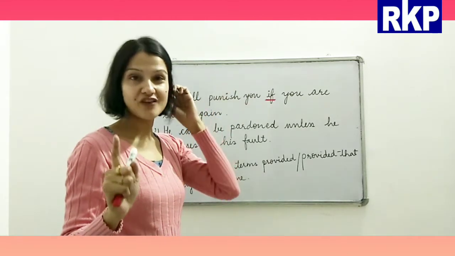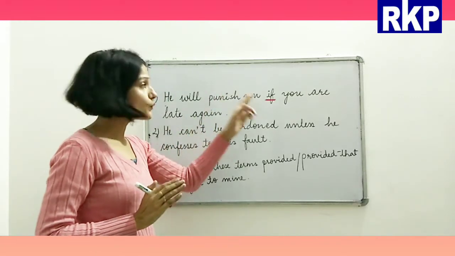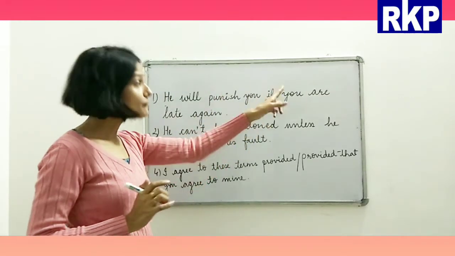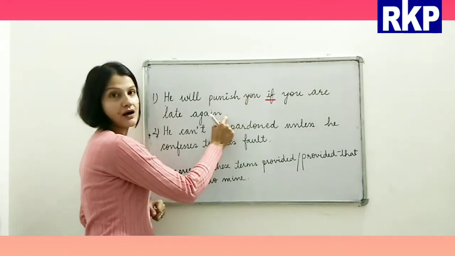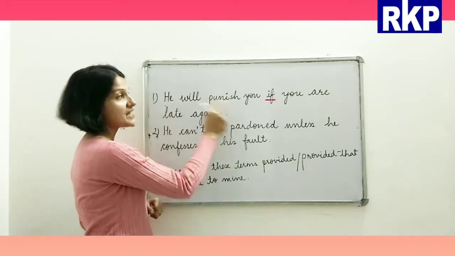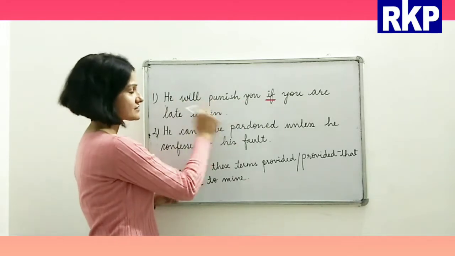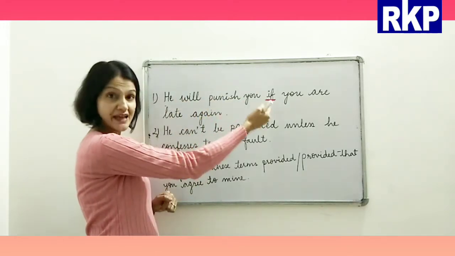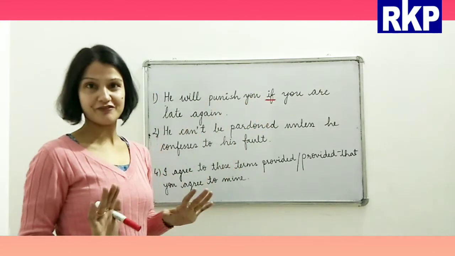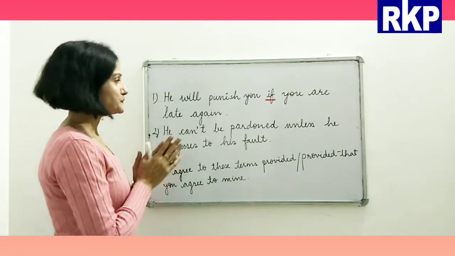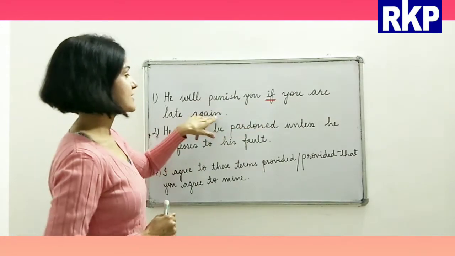But you have to take care of this thing, beta. When we start the sentence with an if clause, if you are late again, then we'll always use a comma, and after that we will write, he will punish you. But if we are writing it like this, first the main clause and then the if clause, there will be no comma before if. So then, he will punish you if you are late again.